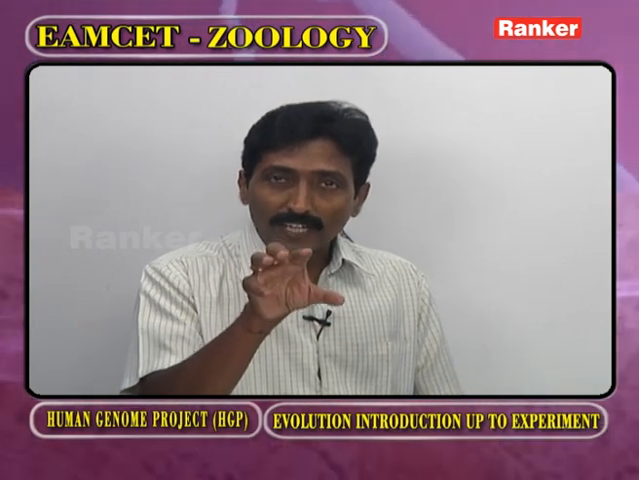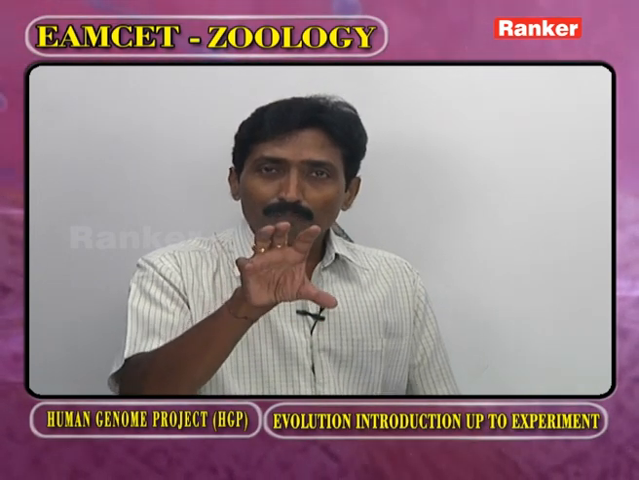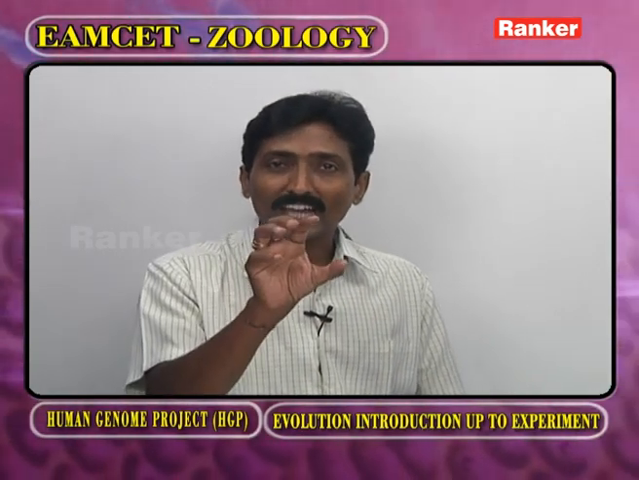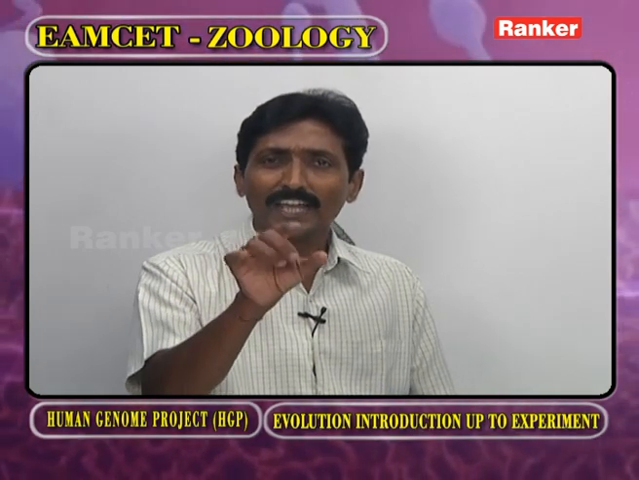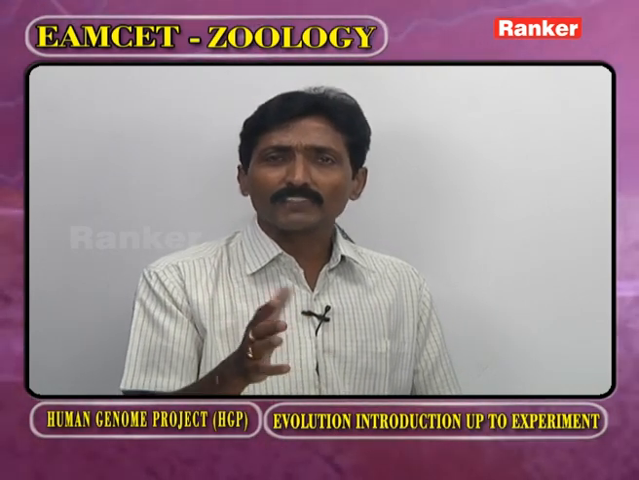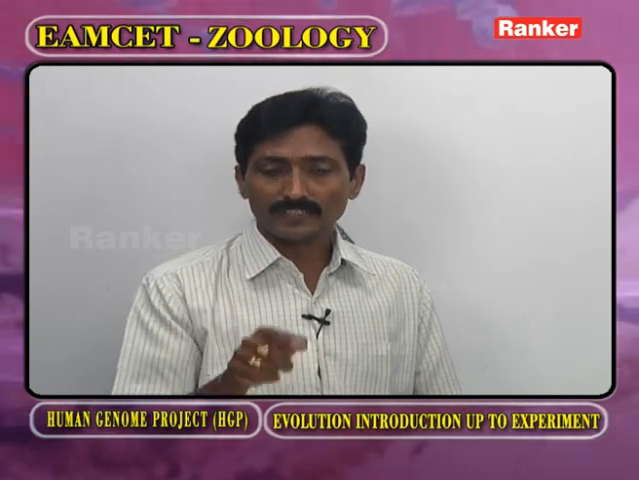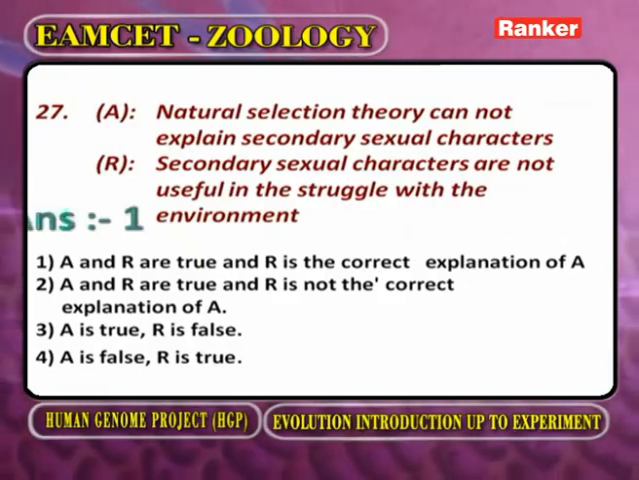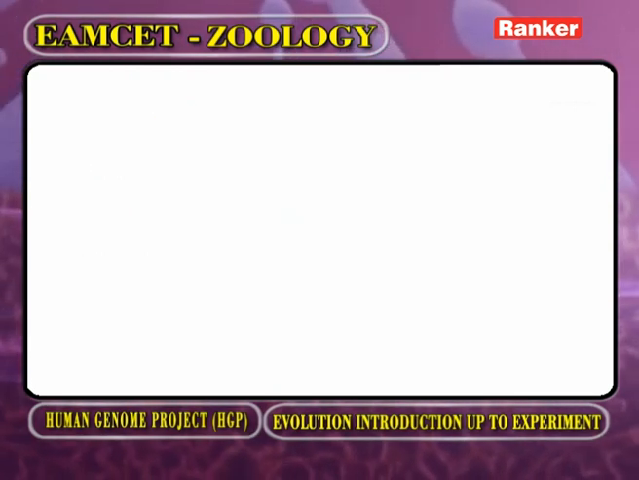In order to attract the female animals, the male animals have beautiful secondary sexual characters. Male animals having attractive secondary sexual characters are selected by the female animal for mating. But these secondary sexual characters at no time help to get success in the struggle for existence. Now, based on this information, what is the answer for this question? Both are correct and the reason explains the assertion. Now the next question.